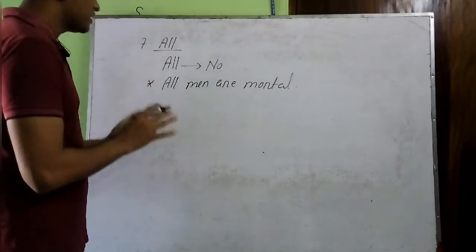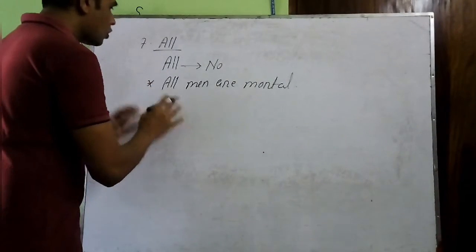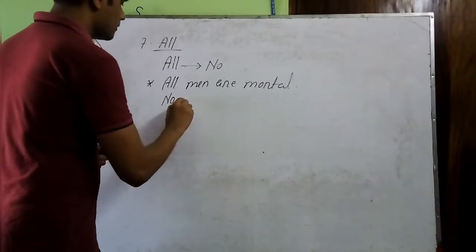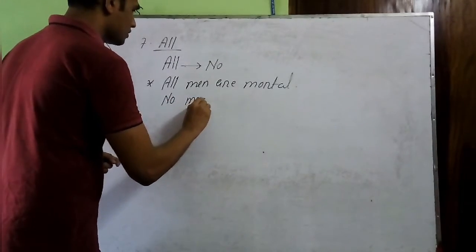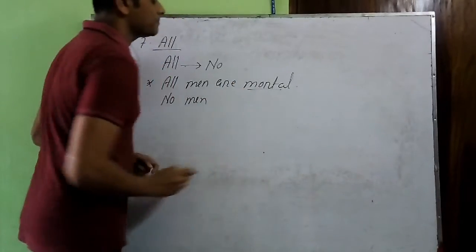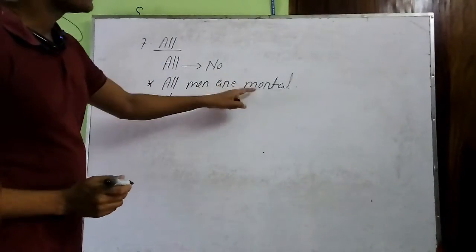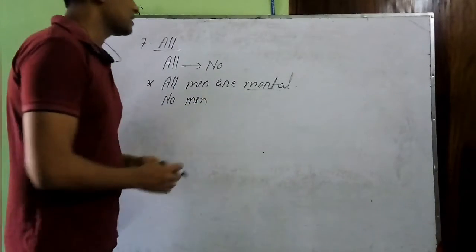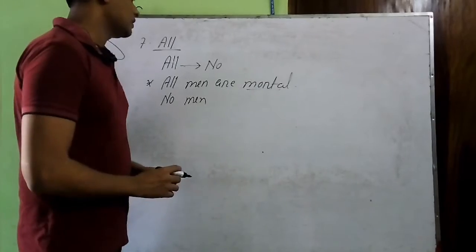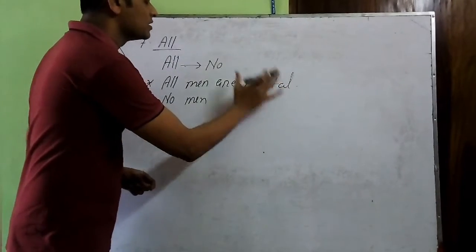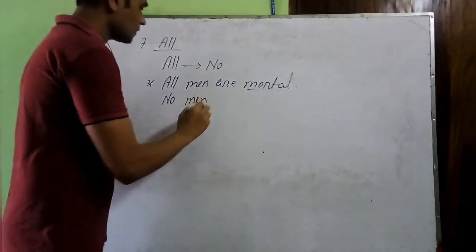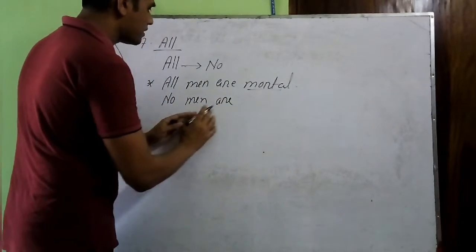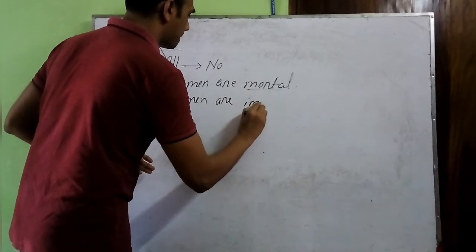So what we'll do here, we'll write no instead of all first. Okay, no men. So here is the adjective. We have to put the antonym form of that adjective, otherwise the meaning of the sentence will be changed actually if you keep this mortal thing. Like here the answer will be no men are immortal.